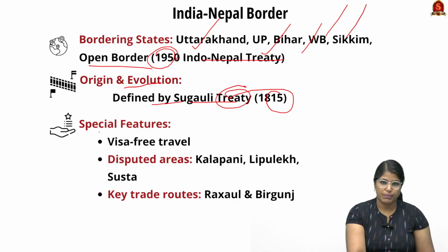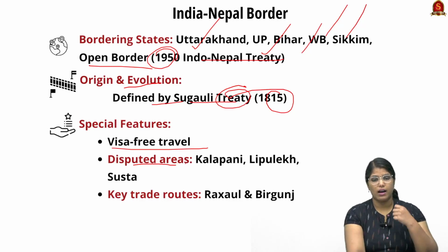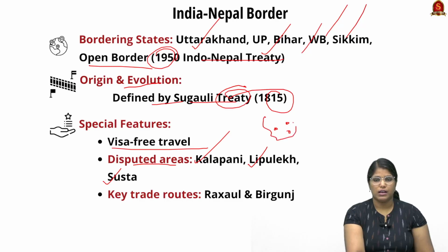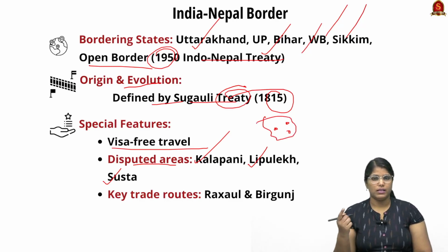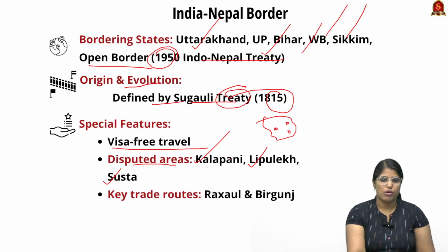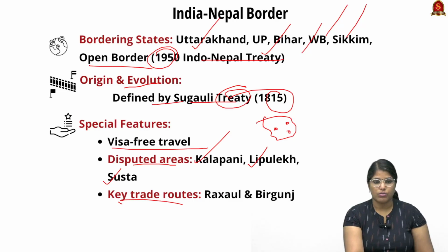And when we talk about special features, we can travel without a visa, and there are certain disputed areas, for example Kalapani, Lipulekh, and Susta. Here you have to remember, mark all these parts. So even if it is asked in your preliminary question, you can manage, and you can use it in your mains as a diagram as well. These kinds of key trade routes include Raxaul and Birgunj.